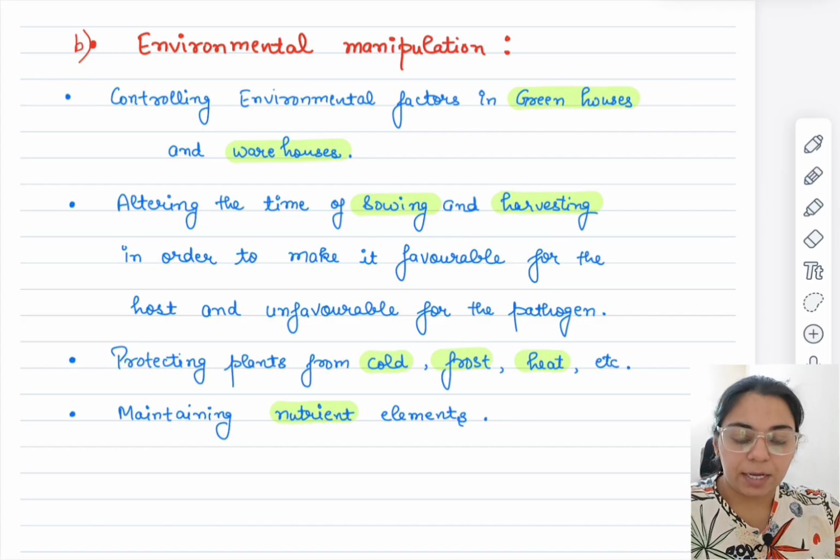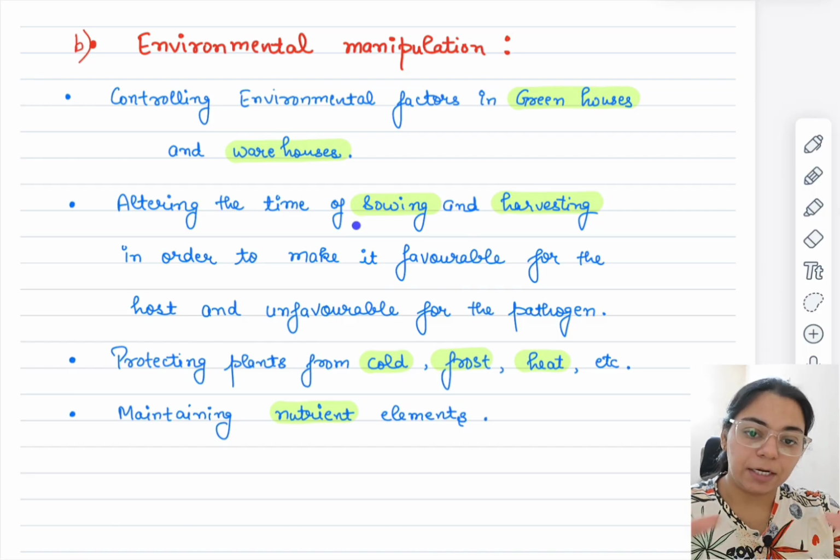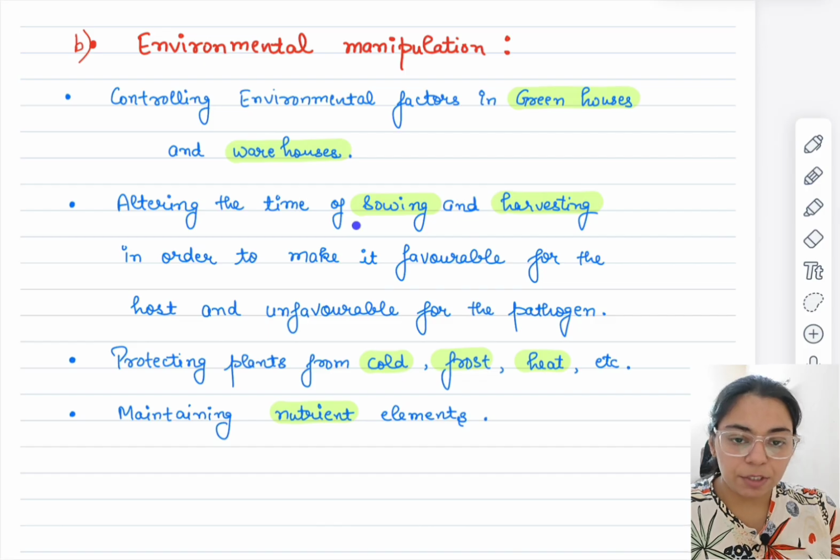Suppose we sow a crop at a time when a specific pathogen has very high chances of surviving, because that is the environment in which it easily survives. Or maybe we harvest a little bit later, and the crop gets highly susceptible to infection in that particular climate type also. So we alter our sowing and harvesting time just to escape the attack of that particular pathogen. So this is environmental manipulation for that crop: altering the time of sowing and harvesting in order to make it favorable for the host and unfavorable for the pathogen.